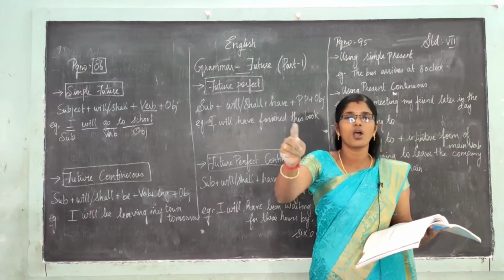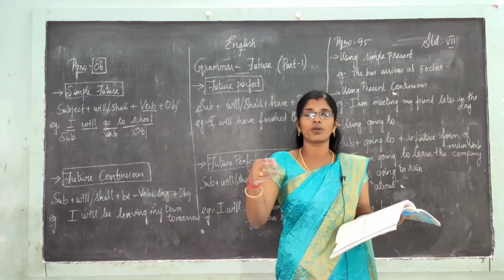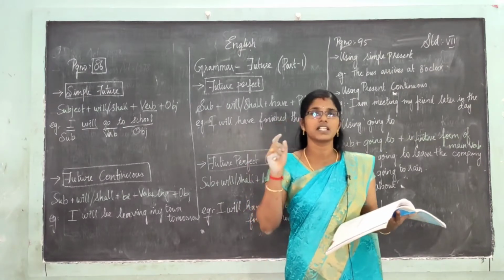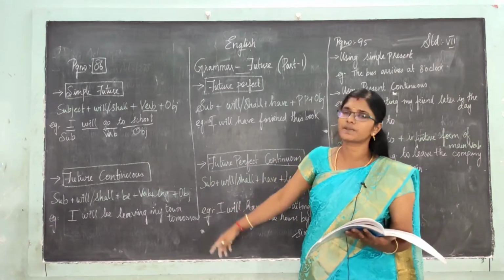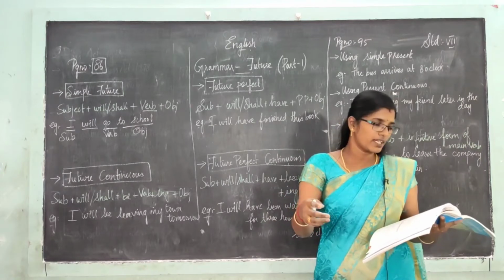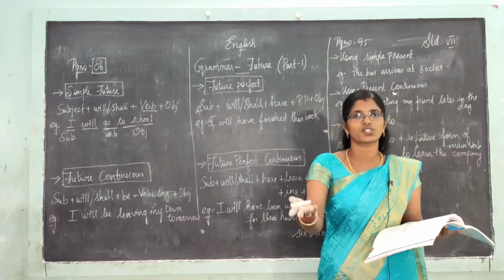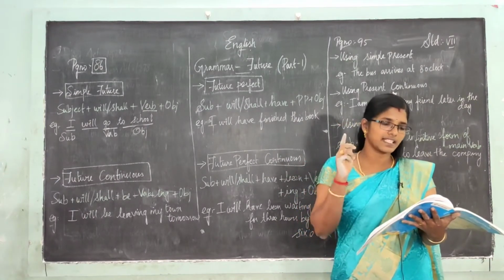But for her or for him you can't tell their decision. In that case you cannot use simple future. You can't say he will have lemon tea, because it's his choice. So you can't tell. That is called spontaneous decision.